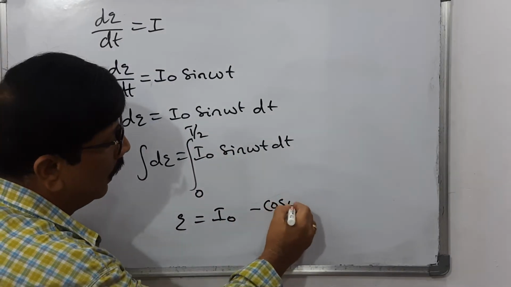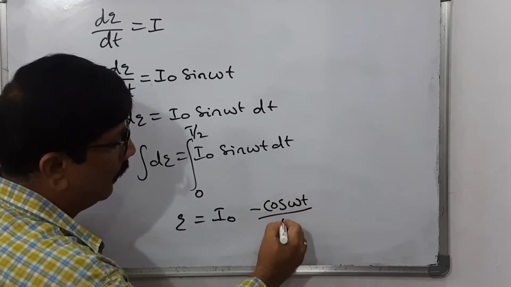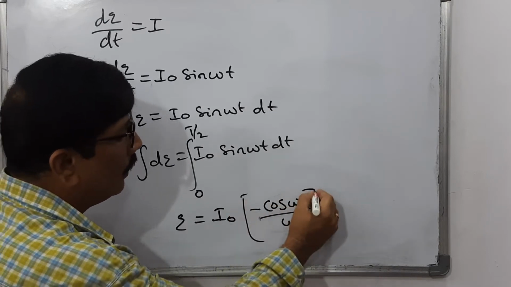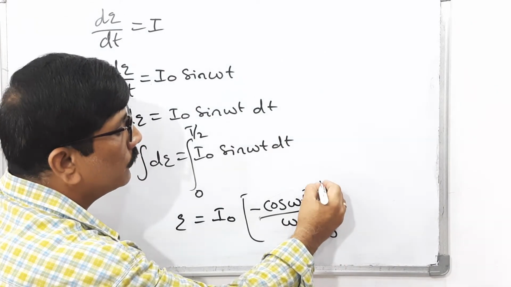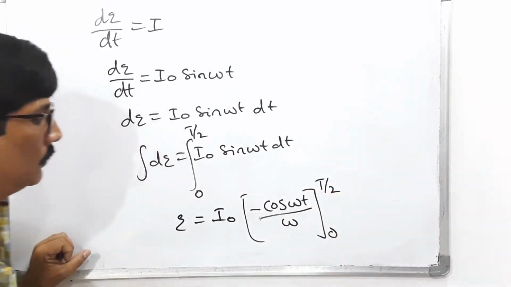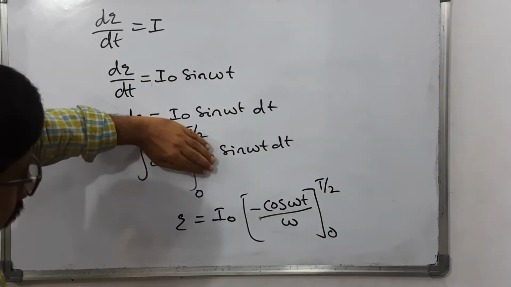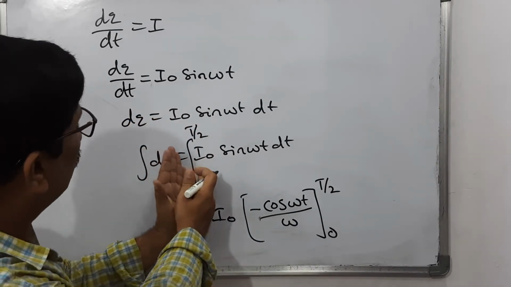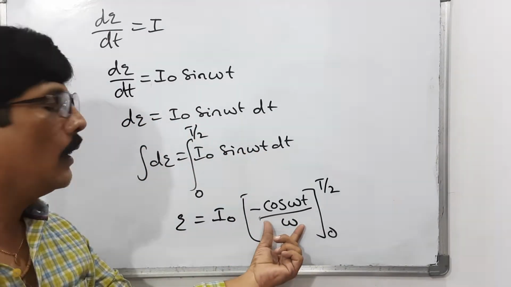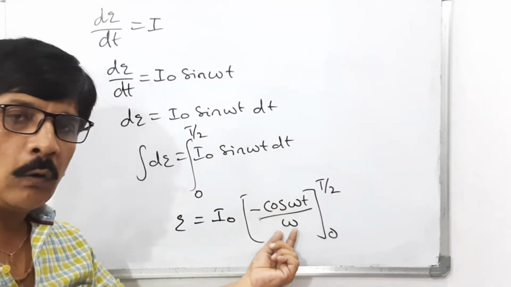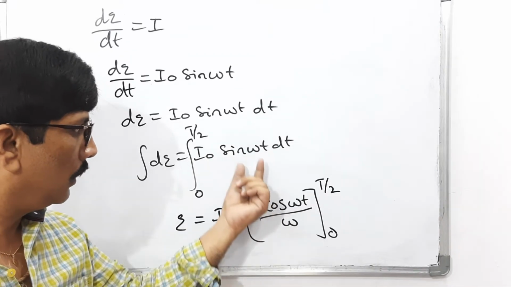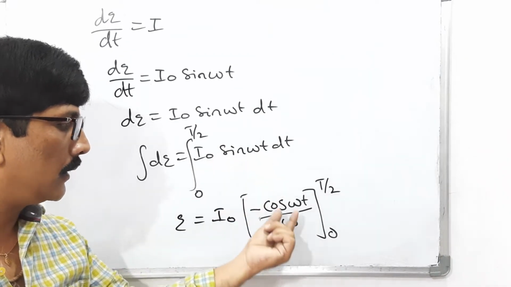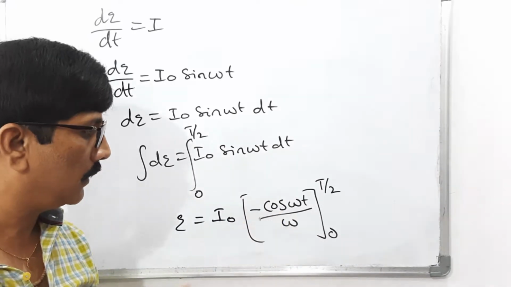Minus cos omega t by omega. The limits are 0 to T by 2. This is pure mathematics.